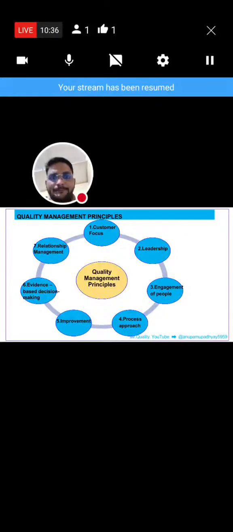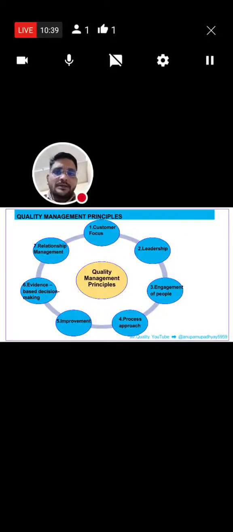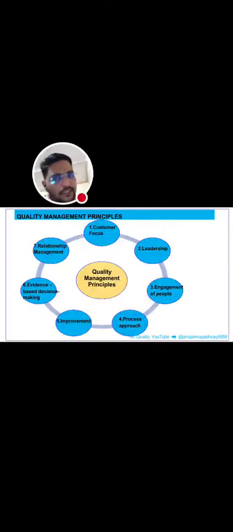Now first is customer focus. What is customer focus? Customer focus means what the customer rating is, what the customer requirements are, what the additional requirements are, and what the customer specific requirements are; we need to fulfill their requirements. Second is leadership. What is leadership? Actually, leadership means who can take accountability; a leader creates leaders. Everybody who can take accountability is a leader. And engagement of people means engagement of freshers, engagement of youngsters. How can we engage our freshers and youngsters in the work, in the workplace also?